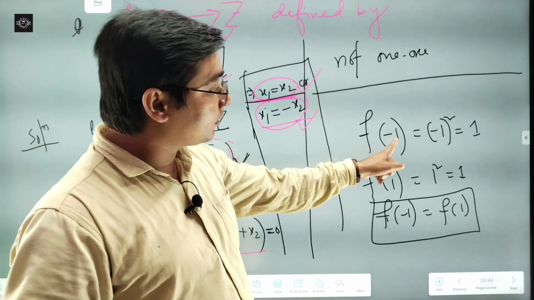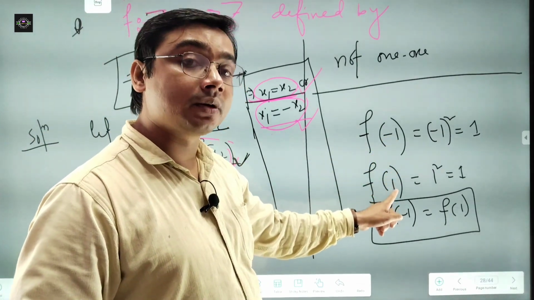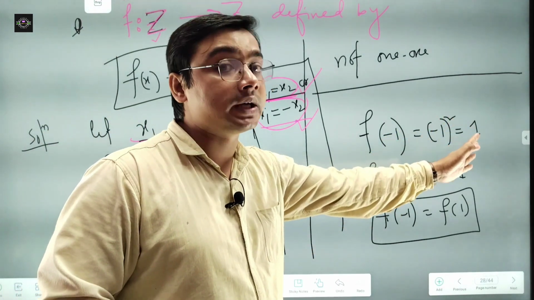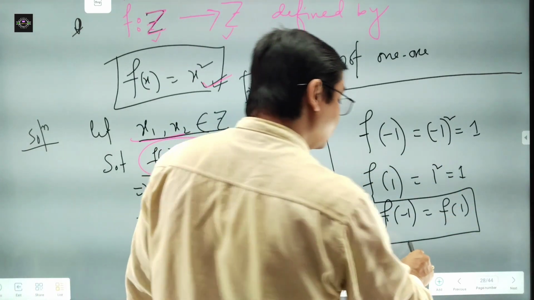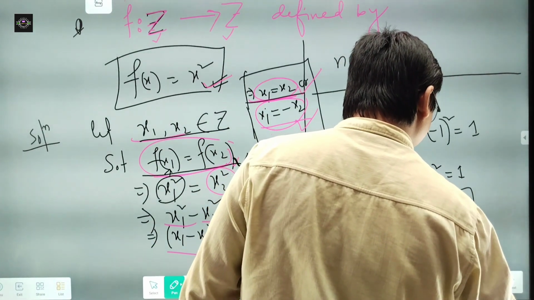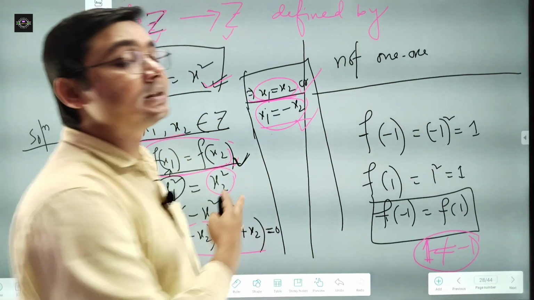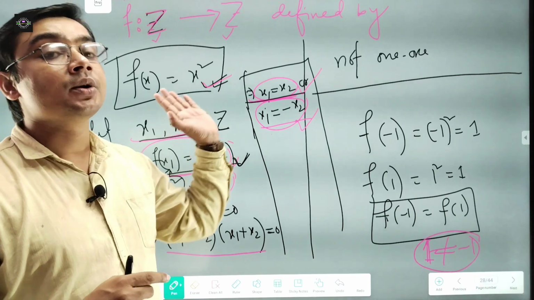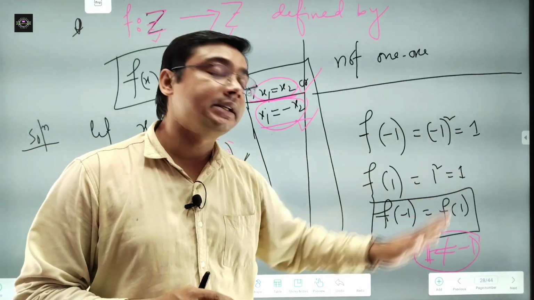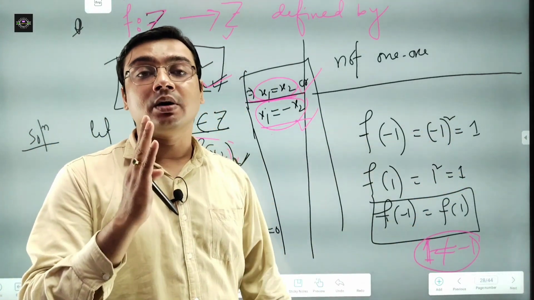That means the image of minus 1 and the image of 1 are the same. But what happened here, 1 is not equal to minus 1. They are not equal, that means there are two distinct elements which have the same image, that means this function is not one-one.